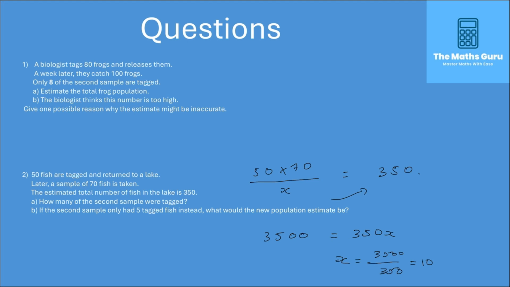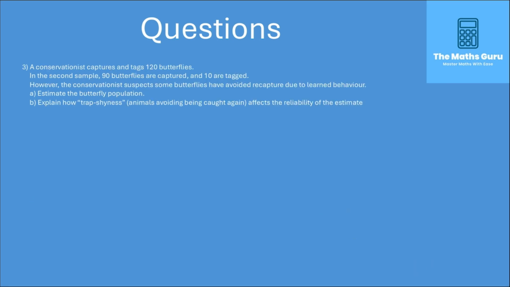If the second sample only had 5 tagged fish instead, what would the new population estimate be? So the new population estimate would be 50 times 70, and it tells us that now 5 tagged fish are going to be in the sample. So this is going to be 3,500 divided by 5, meaning that 700 is our new estimate. And as you can see, as the number of tagged fish in the second sample decreases, the estimated population increases.